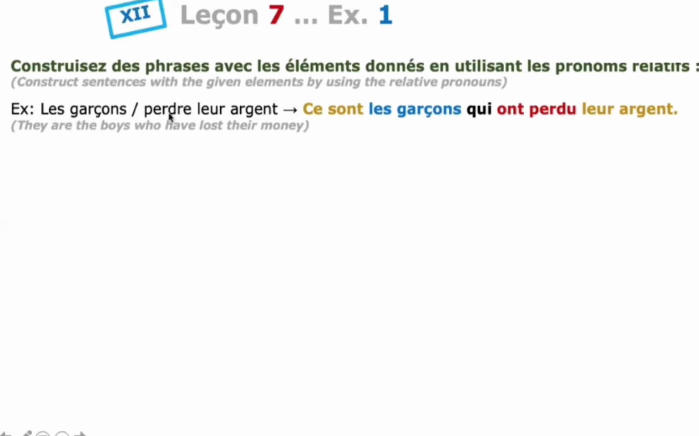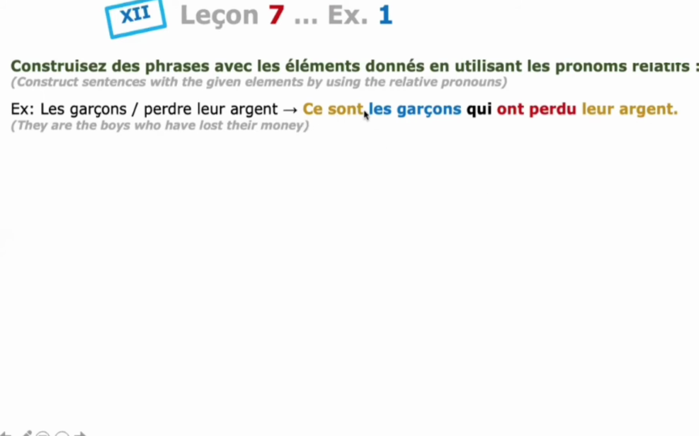So, les garçons, perdre, to lose, leur argent. So how is the sentence constructed with the relative pronoun? Here the relative pronoun they are using is qui, Q-U-I, who. Ce sont les garçons qui ont perdu leur argent. They are the boys who have lost their money.